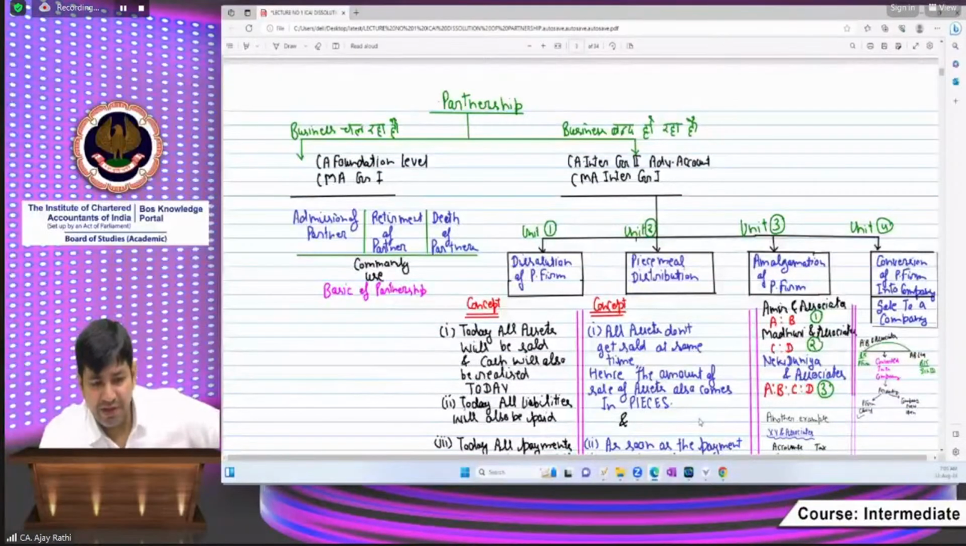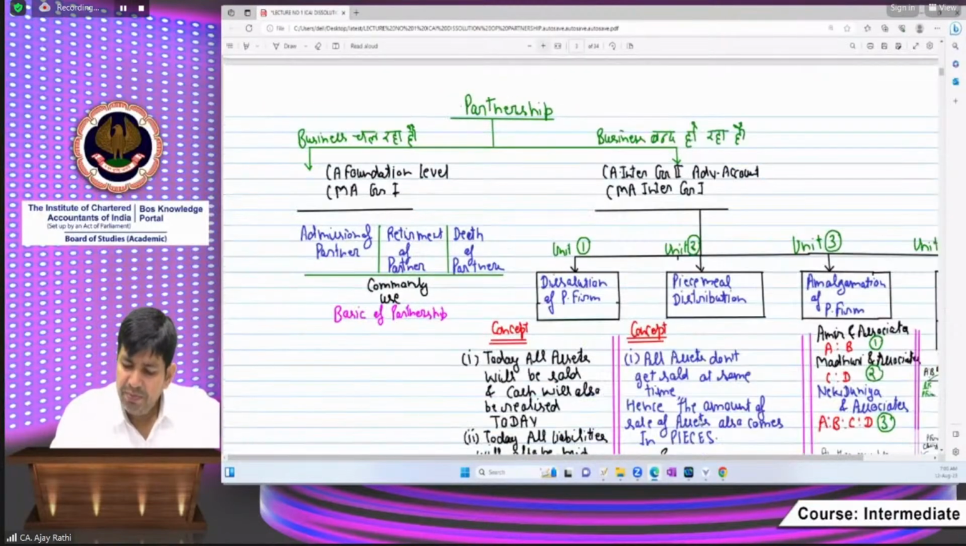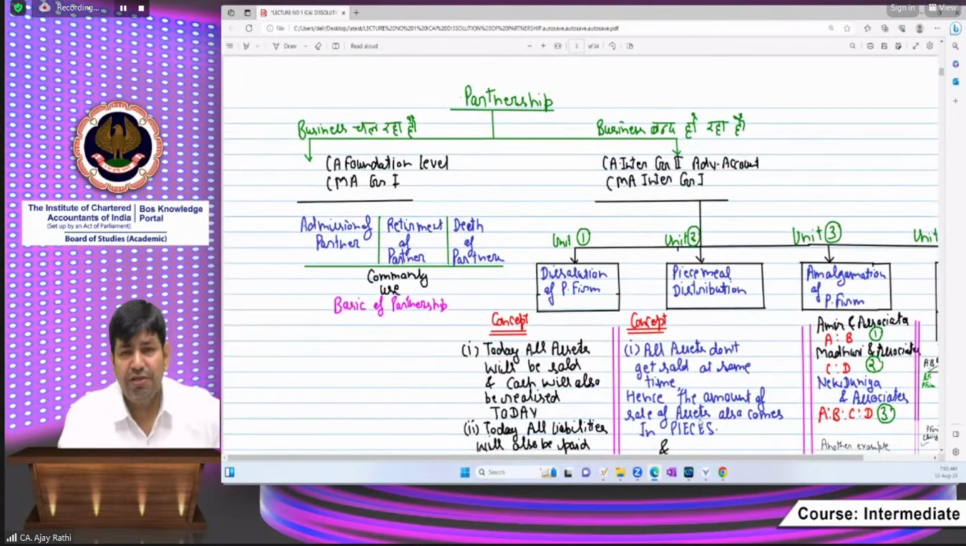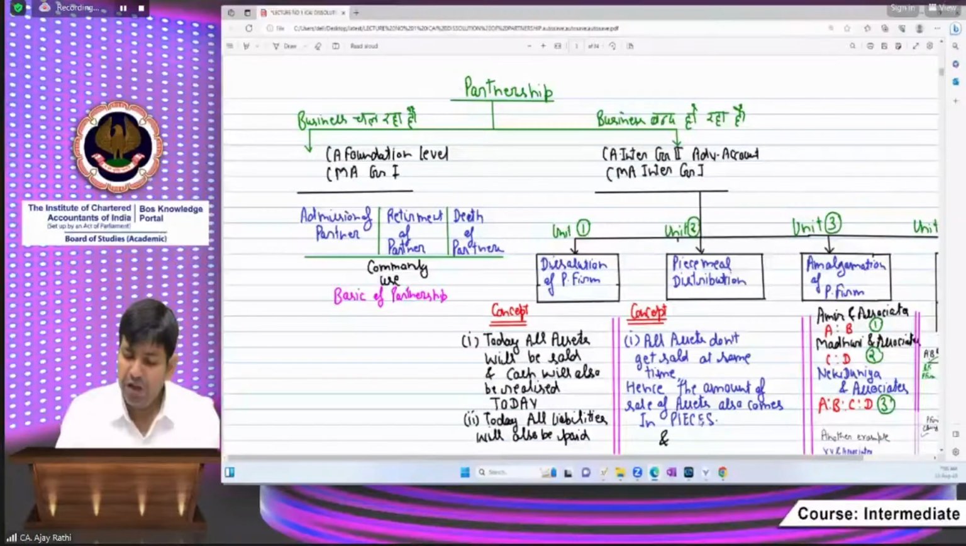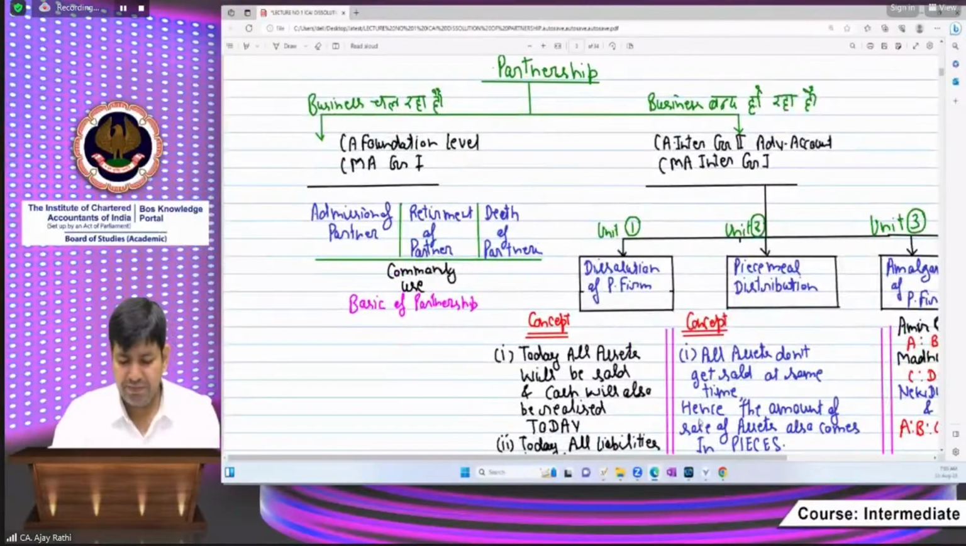Okay, now see beta, before starting the unit, I must go through the chart. Beta, up to the foundation level you have covered this topic, that is, the business was going on. Till the foundation you have learned these things: admission of partner, retirement of partner, and death of the partner.